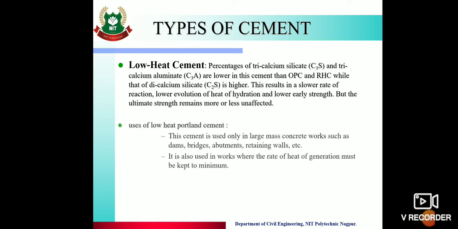So uses: this cement is used only in large mass concrete work such as dams, bridges, abutments, retaining walls, etc. It is also used in works where the rate of heat generation must be kept to a minimum.